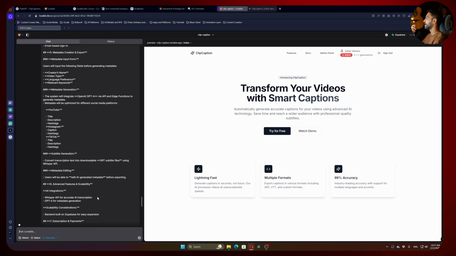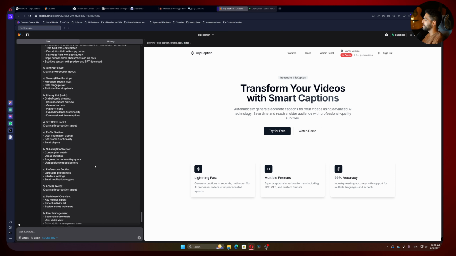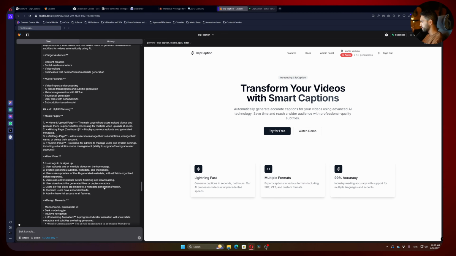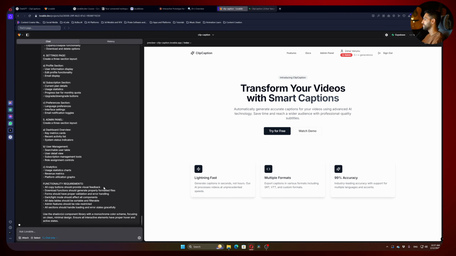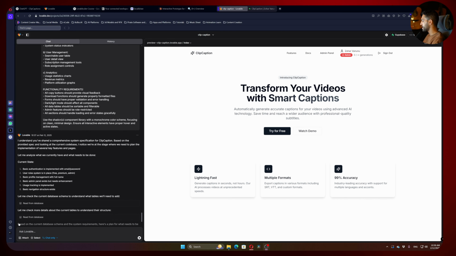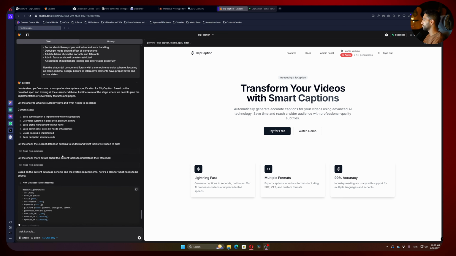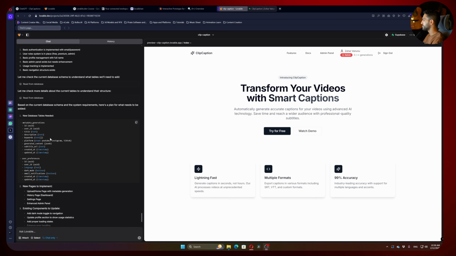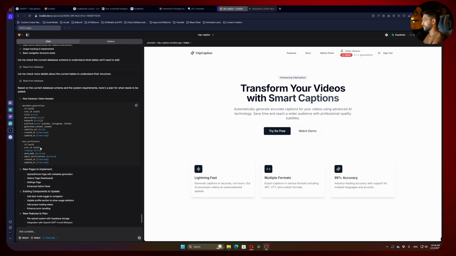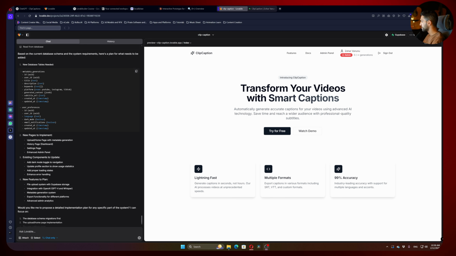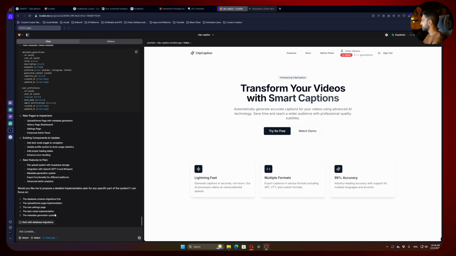It's kind of a hit or miss kind of process, but usually I understand what we want. So I really gave him everything about the platform. And soon we will see what he gets from it. He's supposed to make for us a plan to make with prompts all the features. So as you can see, he can actually read our database, and he's now checking what kind of tables we need to add to Supabase. And now he's actually telling us which kind of tables we need to add, which is really cool. New pages, and so on.